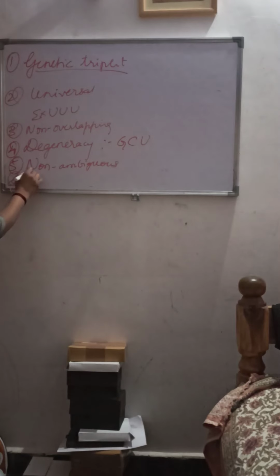Next is comma-less. The message is continuous on the mRNA without any breaks or pauses. The very word comma means a small pause; here it means comma-less. So the message is continuous on the mRNA without any pause. That is said to be comma-less. Next, initiator codon.